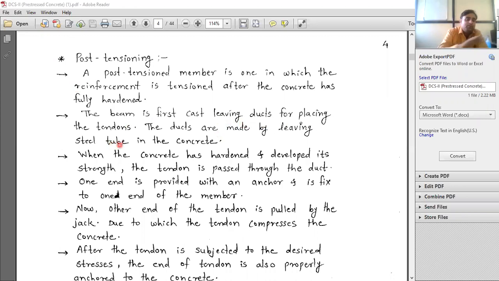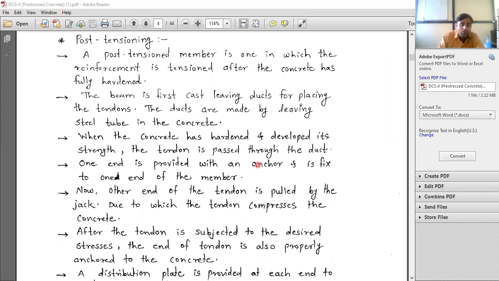So first of all the beam is cast and some places are left there, some vacant hole or a tube is placed over there, to reserve some space for the tendon. The tendon is placed and tensioned afterwards. The ducts are made by leaving steel tubes in the concrete.